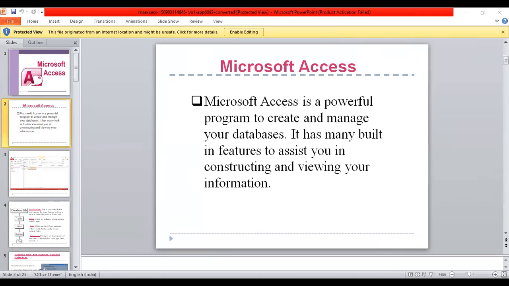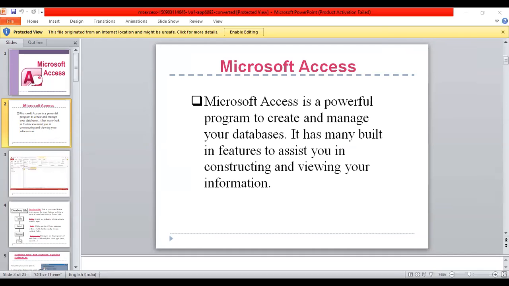Creating a new database and opening an existing database. This picture gives you the option to create a database from scratch, or use the wizard to create a new database, or open an existing database. Here is Microsoft Access. You can see here, create a new tab using the blank Access database, the Access data wizards, pages and project, to use the wizard to create a new database.